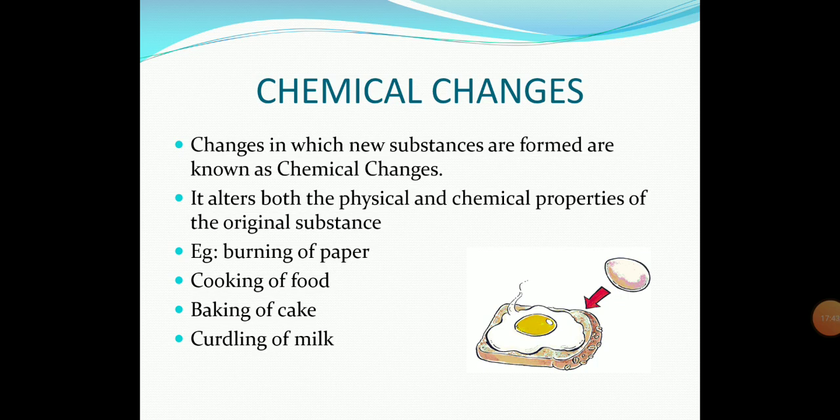Chemical properties include all the properties of the whole ingredients, the dal's property, the vegetables' property. We cannot separate the properties. Similarly, we cannot get the original substance back. So the chemical changes are permanent and irreversible.